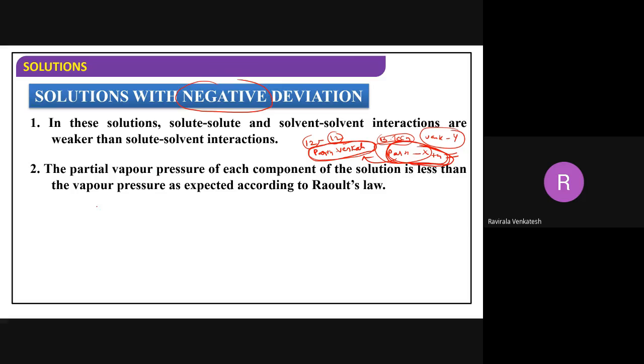In that case, partial pressure A plus partial pressure B is always lesser than P total. For example, if it is 40 and this is 50, how much are you getting here? 100. So definitely it will be less than that. Correct? Next.